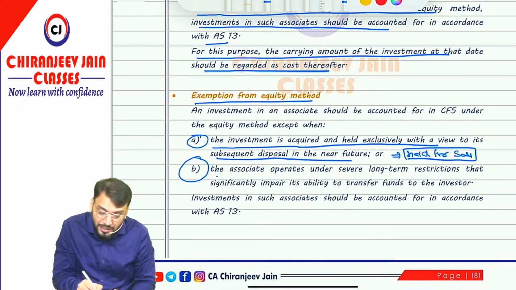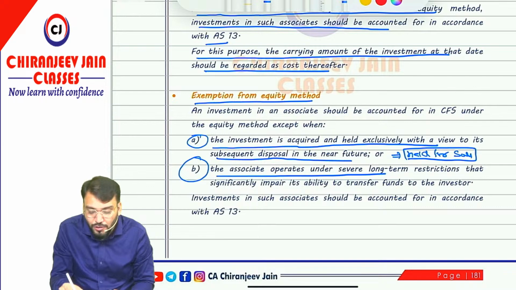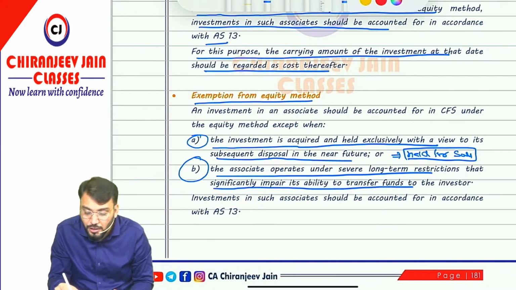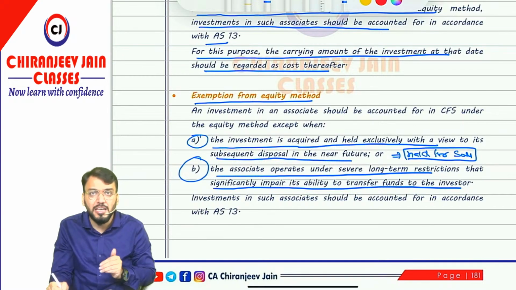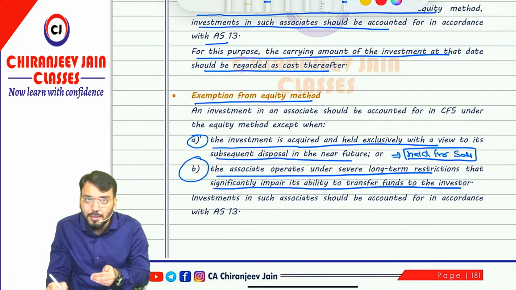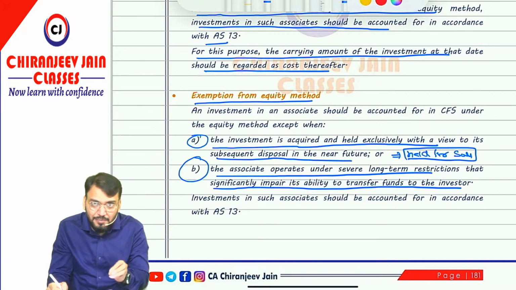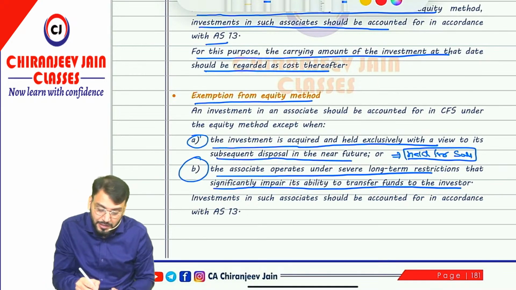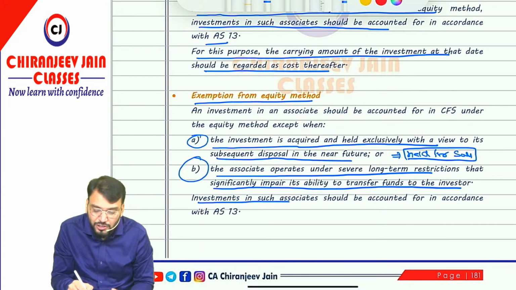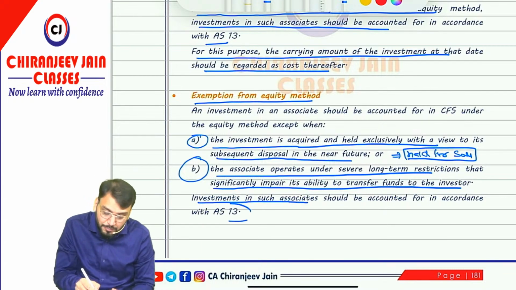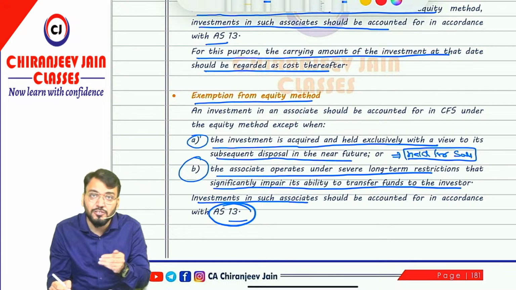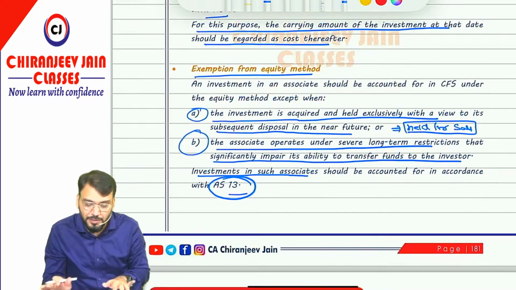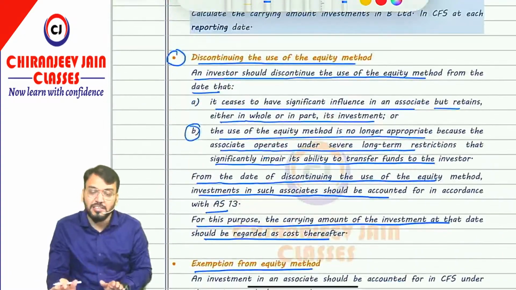Correct? Now, the associate operates under severe long-term restrictions that significantly impair its ability to transfer funds to the investor. This I have already explained. If they are operating under a long-term restriction to transfer funds to the investor, then the equity method is exempted. In that case also, investment in such associates should be accounted for as per AS 13. This is important: when the equity method is not applied, we need to apply AS 13 for that particular investment. So with this, AS 23 is completed.